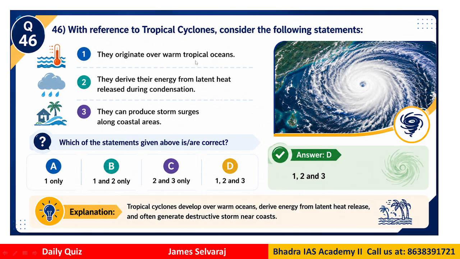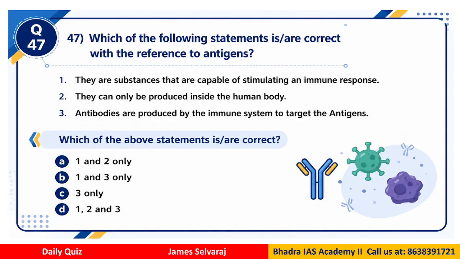They originate over the warm tropical ocean. They derive their energy from the latent heat released, and also they can produce storm surges along the coastal area. So all the statements are correct. This is a basic concept in geography. You need to be familiar with the idea of a tropical cyclone. Question number 47. This is from the science and tech perspective.